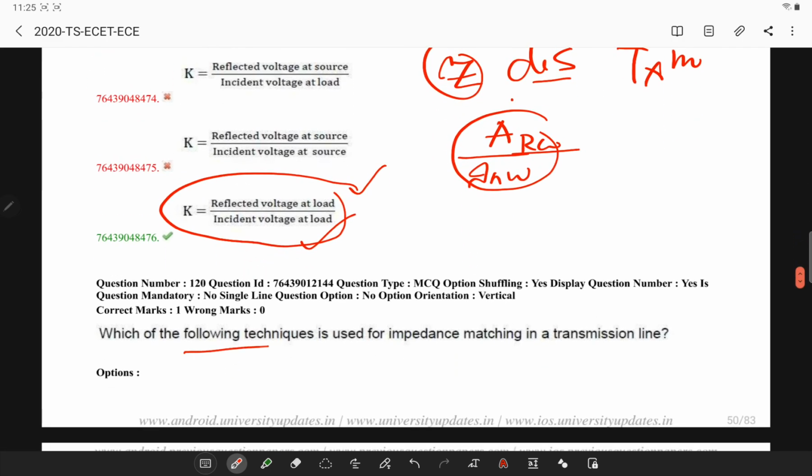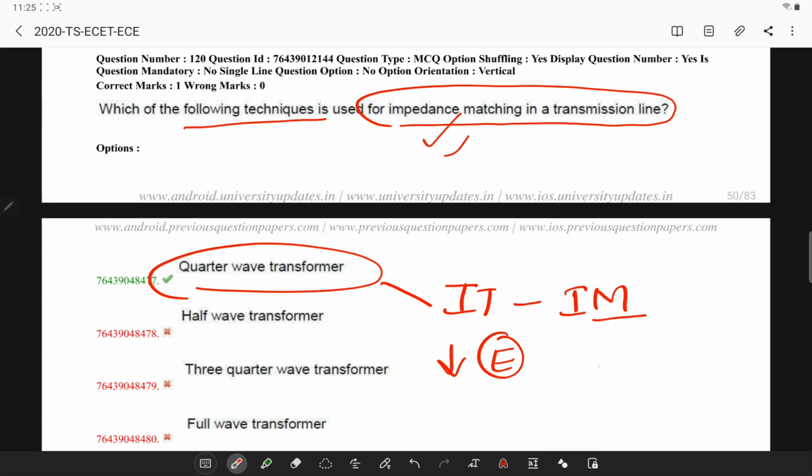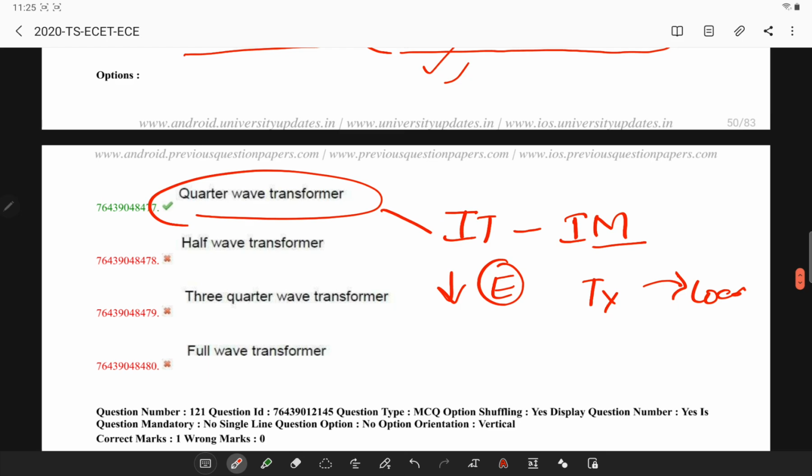Next, what is the use of impedance matching in a transmission line? Always remember, a quarter wave transformer is a simple impedance transformer which is used for impedance matching in order to minimize the energy which is reflected when the transmission line is connected to a load. So with this, the questions related to 2020 are also completed.